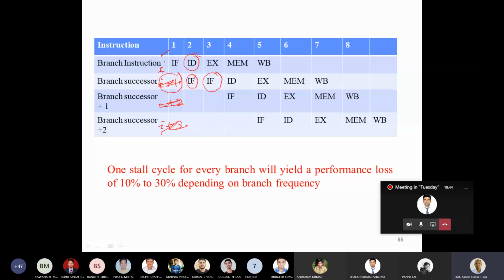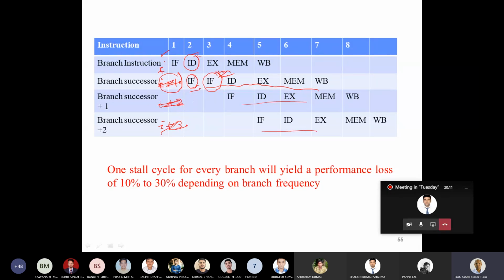The instruction I plus 1 is already fetched, but the technique says you again refetch the instruction. So you again fetch the same instruction which was already fetched, and start executing. Then the branch successor plus 1, branch successor plus 2, and if the branch is not taken, it is instruction I plus 1, I plus 2, and I plus 3.